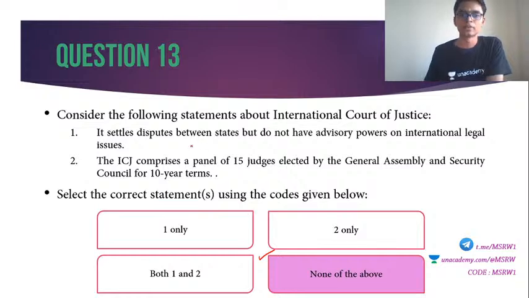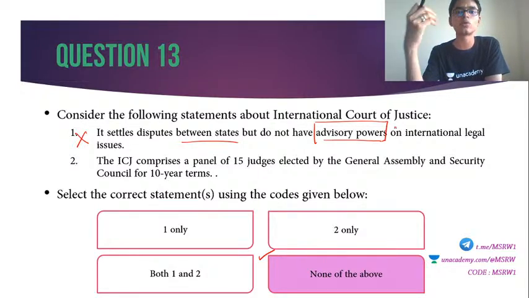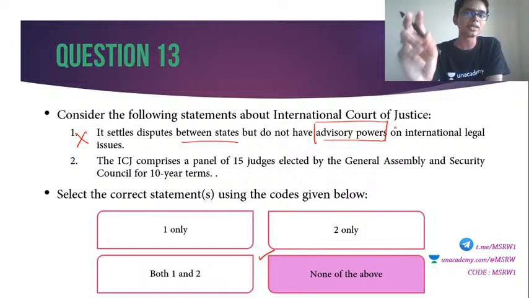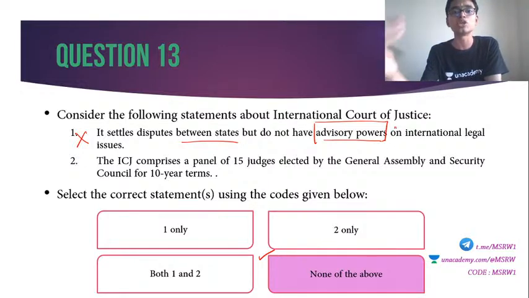None of the above. So, it settles disputes between states but does not have advisory powers on international legal issues. Is this wrong? The ICJ does settle the disputes between states, but it has also got advisory powers. For any cases referred to it by the UN Security Council, if the UN Security Council asks for the ICJ's advice, the ICJ is supposed to provide the same. So the ICJ has advisory powers. The only condition being it should be requested by the UN Security Council. So the first statement is wrong.